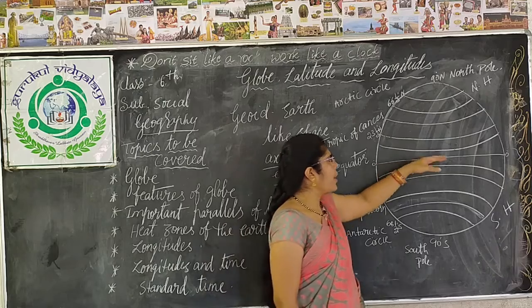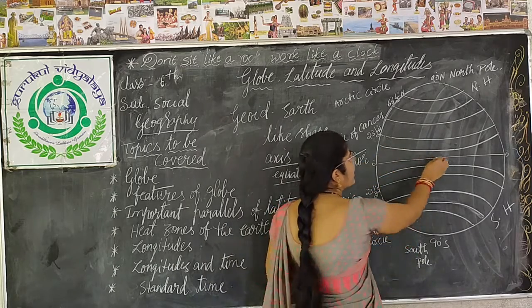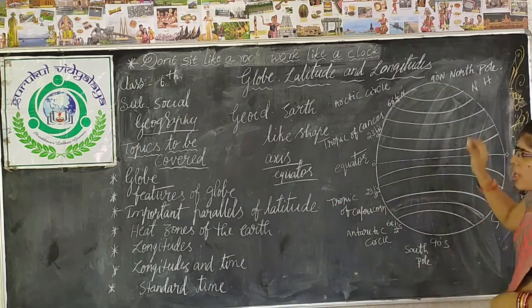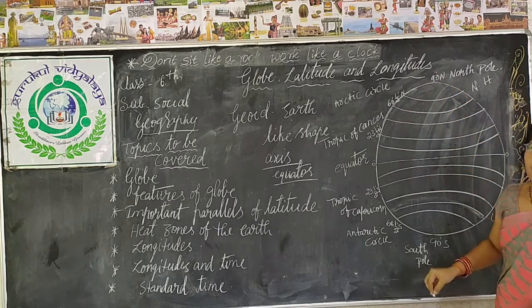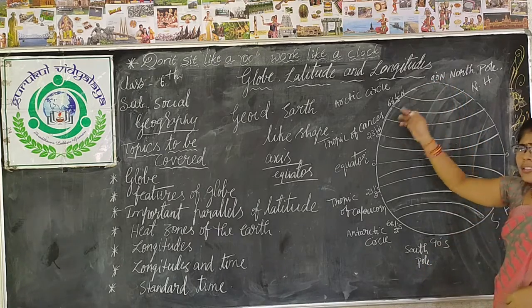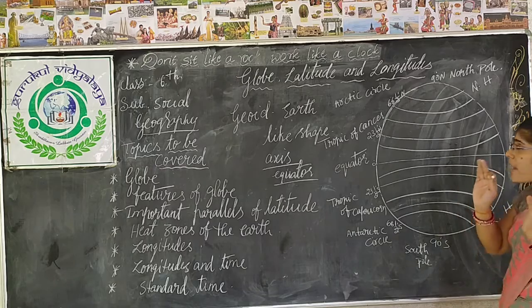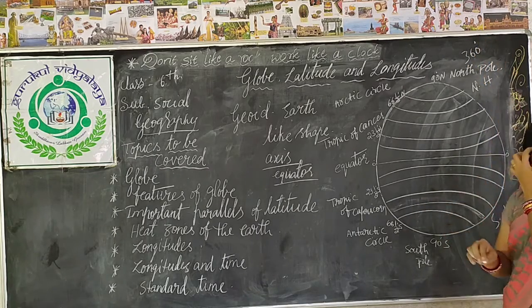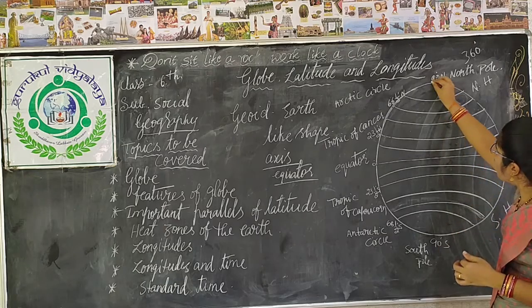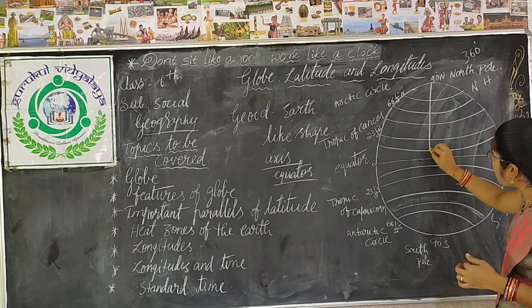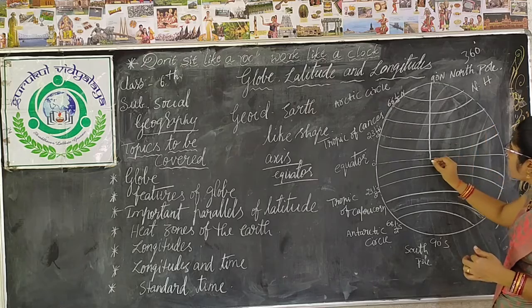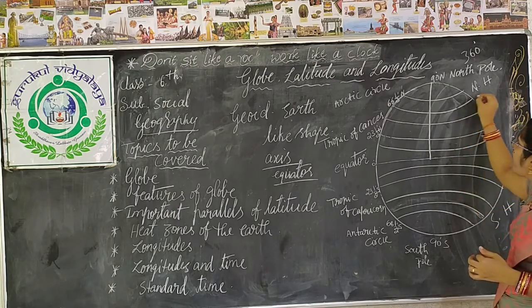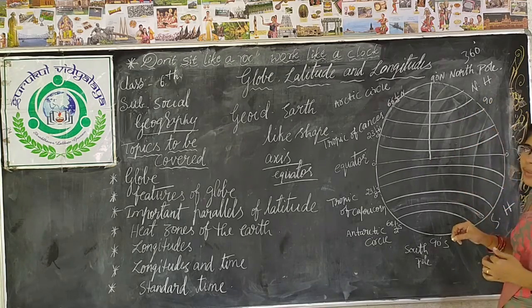How? See children, we will see how we get 90 latitudes. You know the circle has how many degrees? 360 degrees. If you divide the earth into quarters, each part comes under 90 degrees.